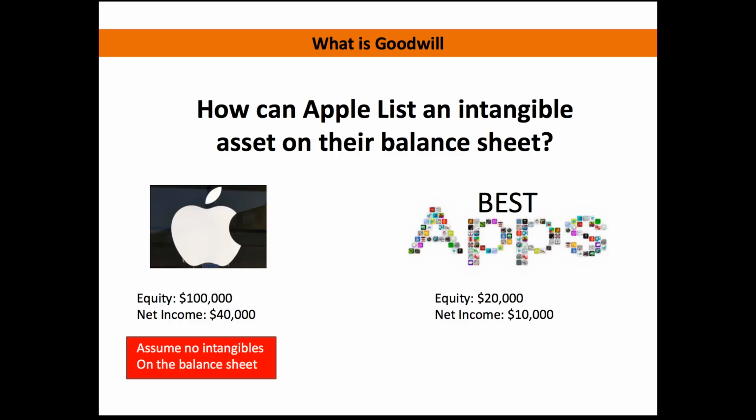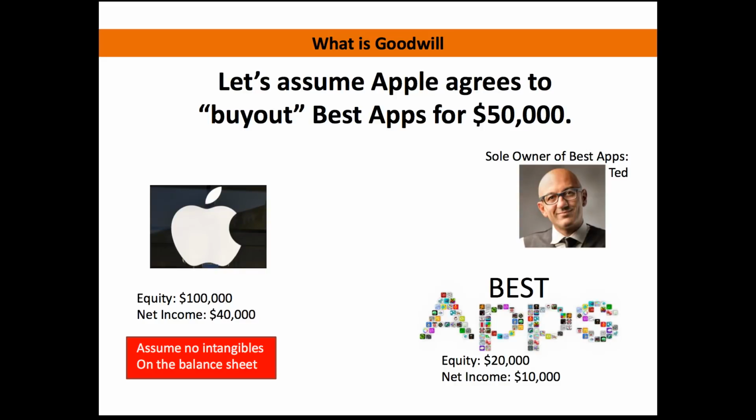Now, if we remember, Apple's going to buy them out. So let's go to our next slide. Let's assume that Apple is willing to pay $50,000 in order to acquire Best Apps. When we look at that valuation of $50,000, we can understand why we would pay more than the equity of the business for Best Apps, which is $20,000, because when you look at their net income of $10,000 a year, you can see that that's half of their equity, and they're going to be able to grow their equity very quickly with such a high net income.